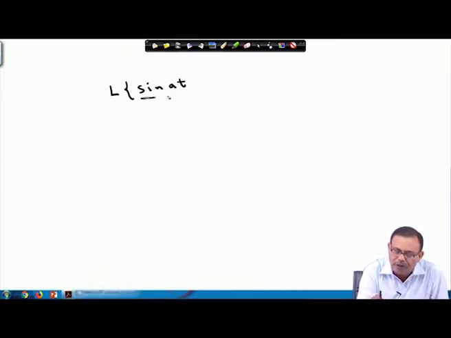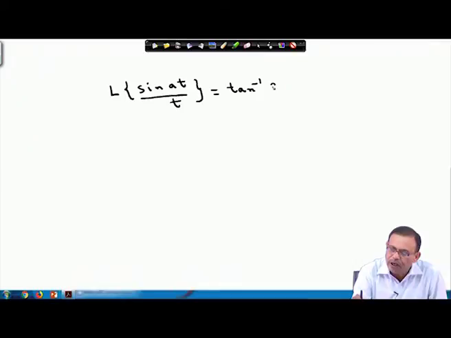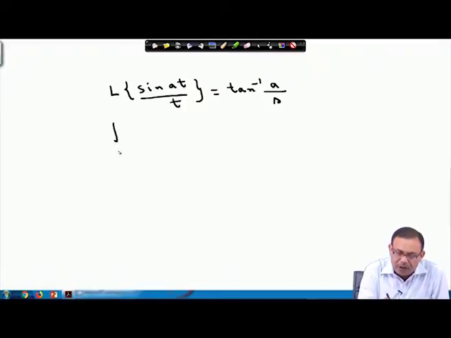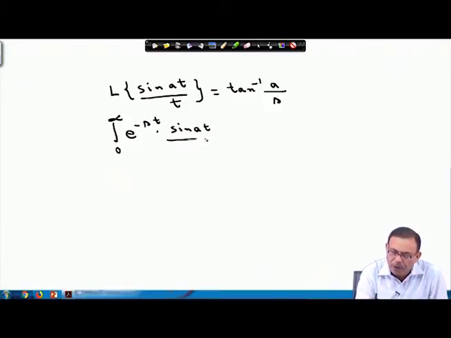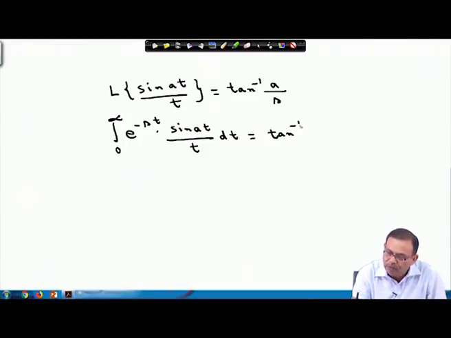You know this thing, we have already done it. The Laplace transform of sin at by t equals tan inverse a by s. Please note this one. Earlier we evaluated that the Laplace transform of sin at by t equals tan inverse a by s. That means, from the definition of the Laplace transform, the integral from 0 to infinity of e^(-st) into sin at by t dt equals tan inverse a by s, which is quite simple.